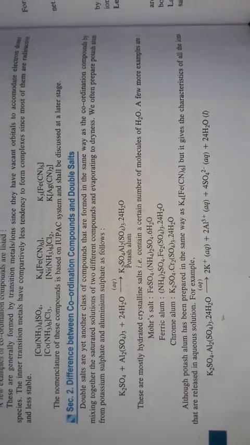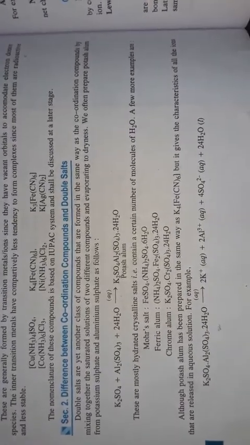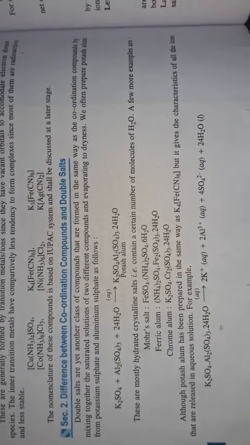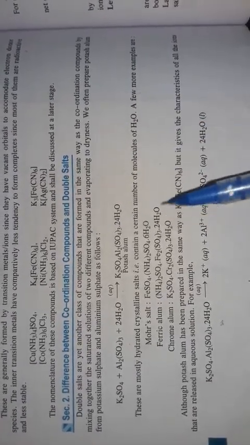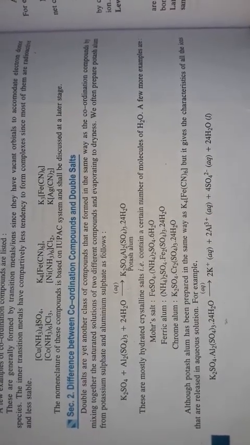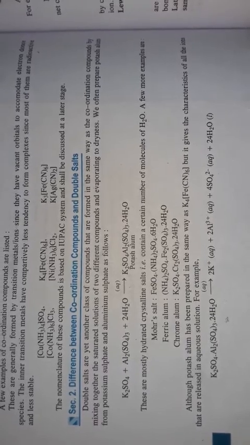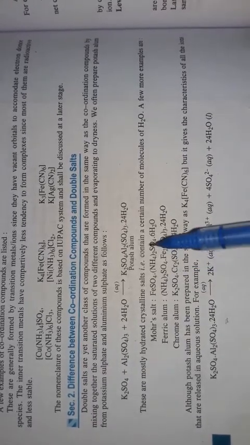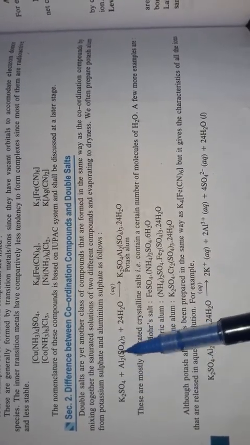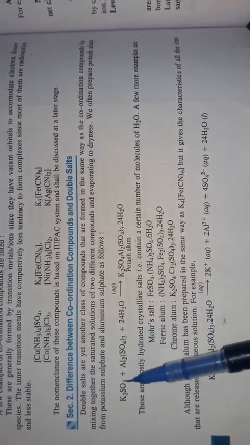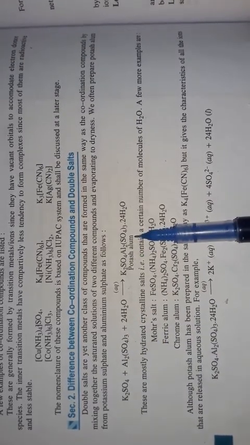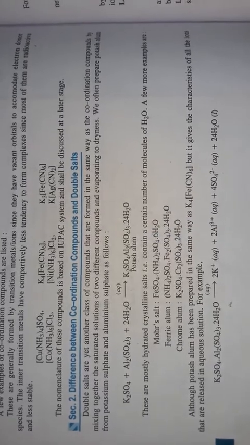Next is the difference between the coordination compound and double salt. So firstly, to understand the concept of double salt: it is generally prepared from two different compounds by evaporating to dryness. Here, for example, potassium combined with two different salts in saturated solution in equimolar ratio converts into the double salt.